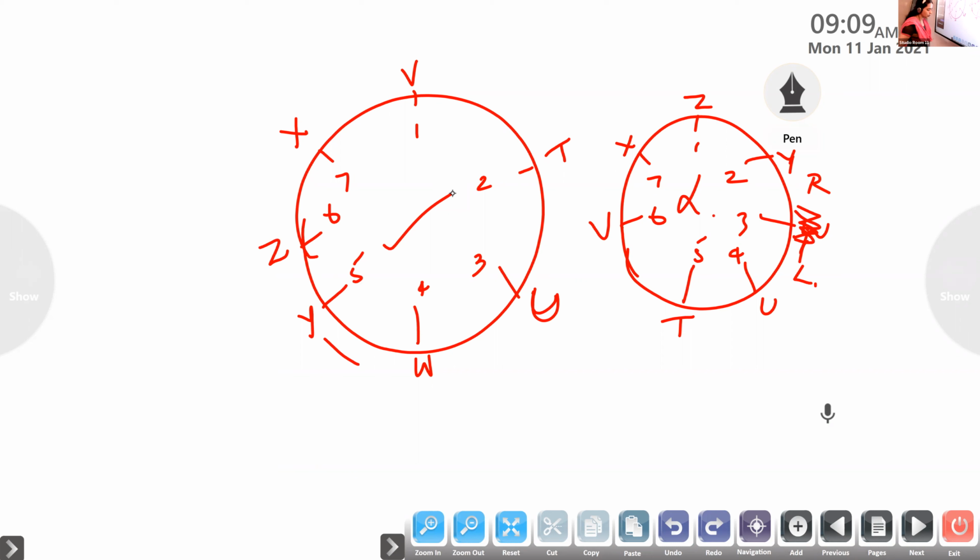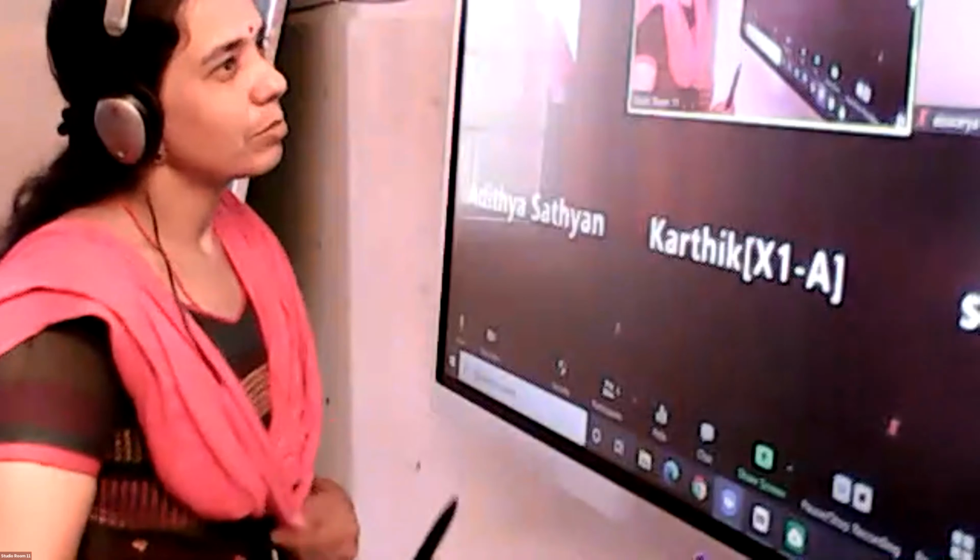Who is third to the left of T? So T will be sitting like this. So left of T means this side. So who is sitting third to the left of T? It is Y, isn't it? Then who is sitting immediate right of Y? It is W. Is it okay? Seating plan, are you able to understand this physically, children?